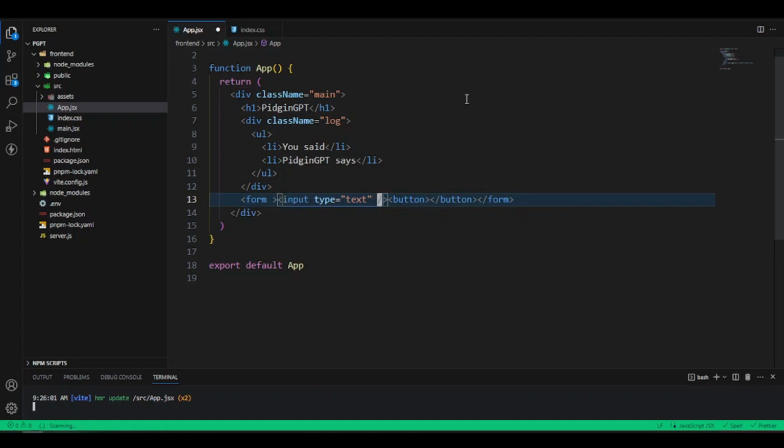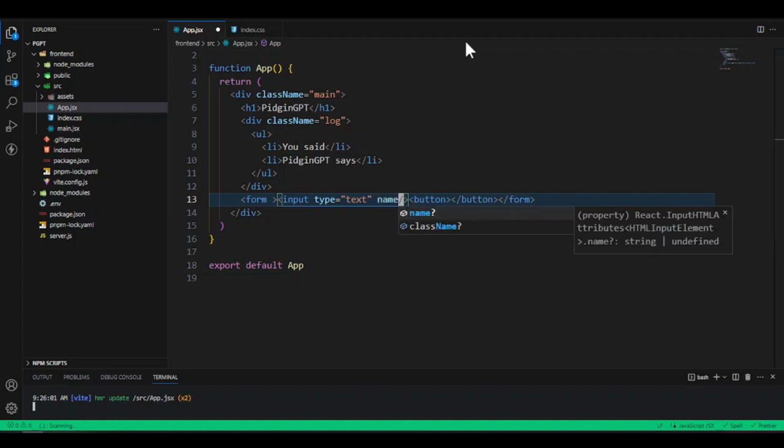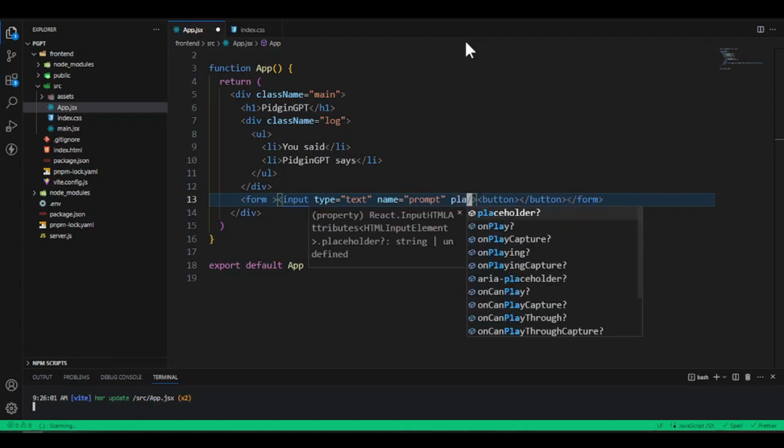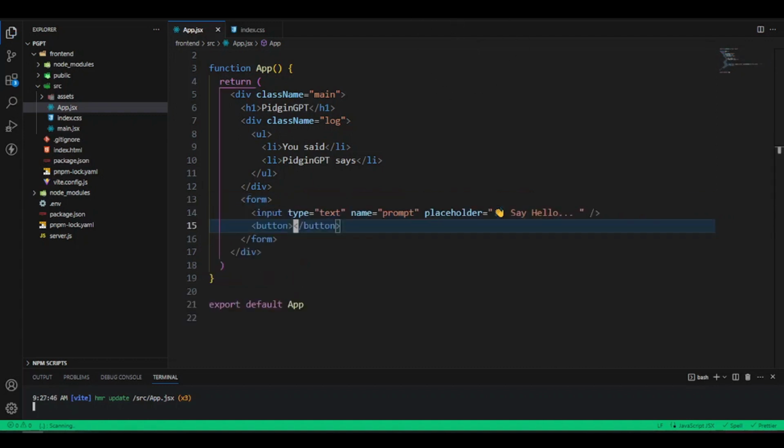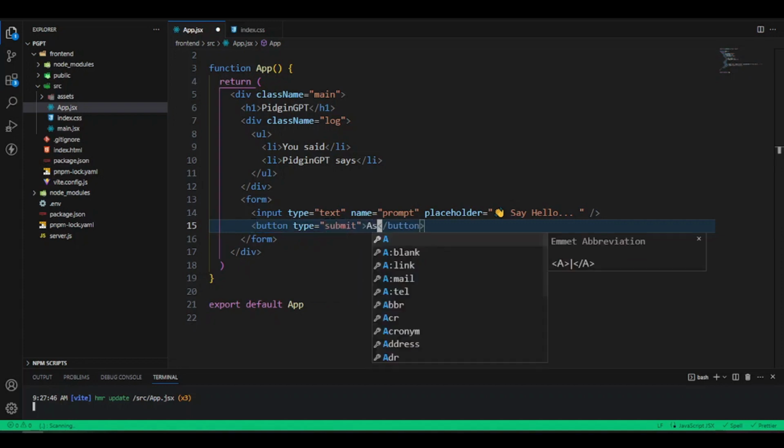And for the input, we go set the type to text, and then we go just set the name to prompt. As we do it like this, say the name go be prompt, make we give them a placeholder. This go be our placeholder. And for inside this button, we want a way where we say we submit the button. So we're gonna make the button a type of submit, and then make we just say ask AI as the content or the text for this button. So we say ask AI.